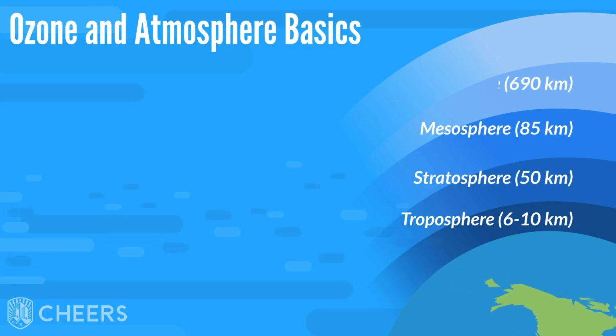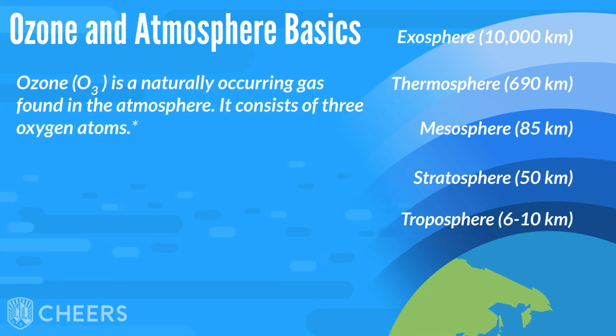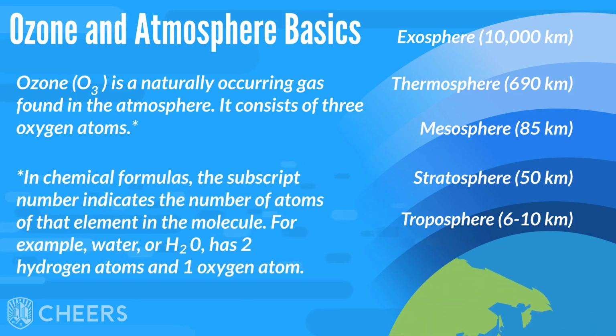Ozone and atmosphere basics. Ozone, or O3, is a naturally occurring gas found in the atmosphere. It consists of 3 oxygen atoms. In chemical formulas, the subscript number indicates the number of atoms of that element in the molecule. For example, water, or H2O, has 2 hydrogen atoms and 1 oxygen atom.